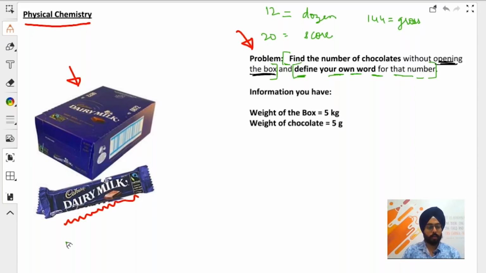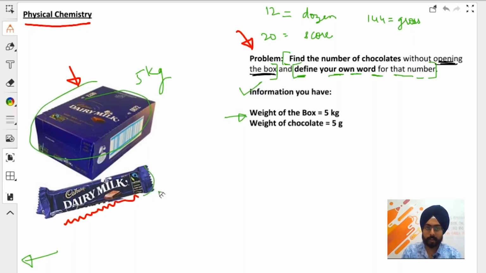Cool. So right now on my clock it is 9:09 p.m. Guys, this question is super easy. The information you have is the weight of the total box, that is 5 kgs. This box weighs 5 kgs. This tiny little chocolate that we have is 5 grams. All right, and this box is full of chocolates. Assume that all the weight that the box has is because of the chocolates. Again, pointing out my clock here, it is 9:09 p.m.